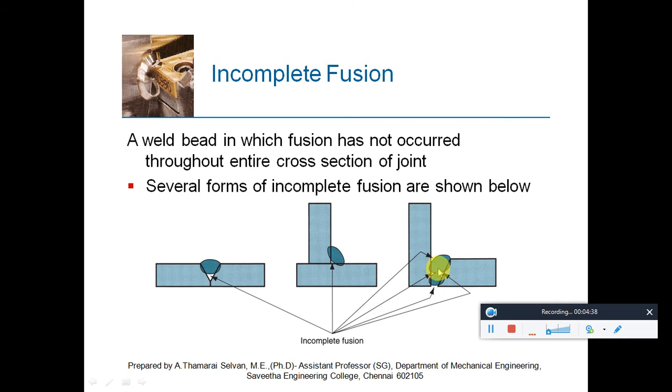If you see the third figure, it can be easily seen. Here some voids are there, and because of the incomplete fusion the two metals are not properly joined. Similarly in the first case and also in the second case. So we have to take care that complete fusion happens, otherwise we can have these defects.